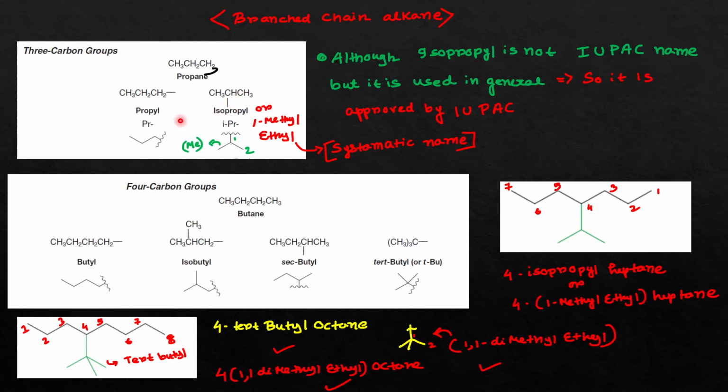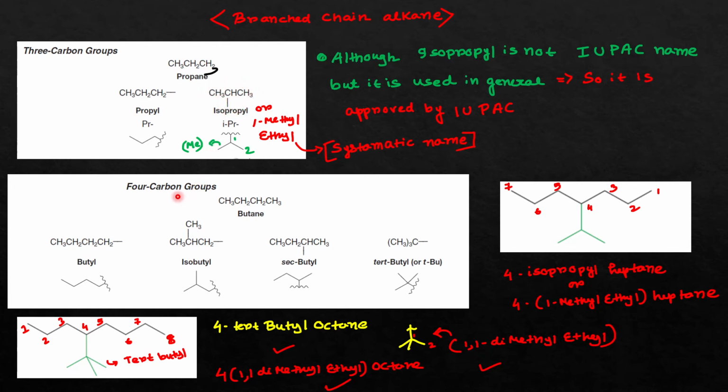Although isopropyl is not an IUPAC name, it is still used for nomenclature because it saves lots of time. It hardly takes any time to write iPr, that is isopropyl. But the systematic nomenclature of this isopropyl group is 1-methylethyl group. This is the pure IUPAC nomenclature of this 3 carbon alkyl group, which is also known as the isopropyl group.